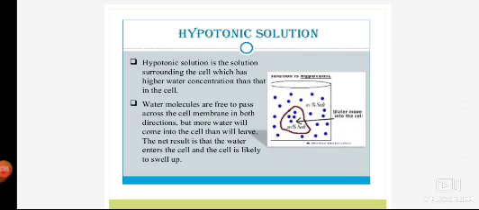In normal water, the water concentration is higher, but the solute concentration is low. So what will happen? The water will move from the surrounding outside the cell towards the inside, which results in swelling up of raisin. जिससे जो हमारी किशमिश है या चने हैं, जो भी हैं हमारे मूंग्स, उनकी स्वेलिंग हो जाती है.